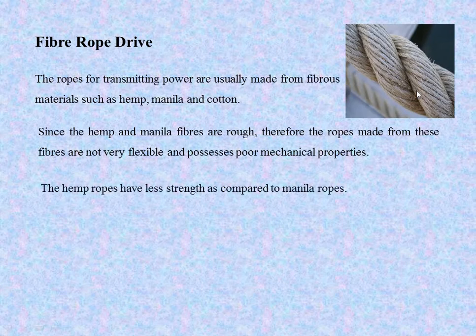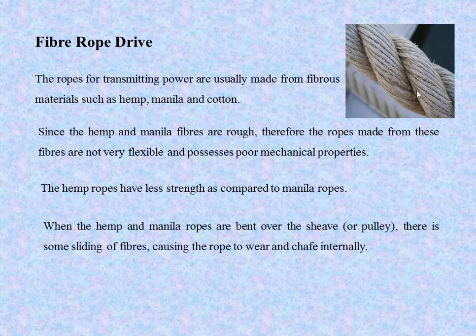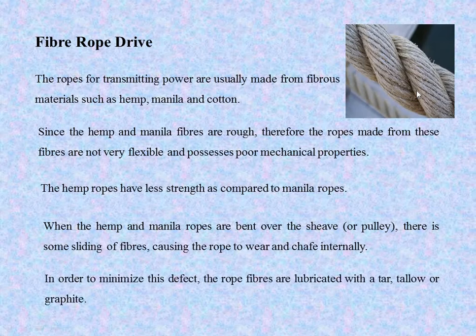The hemp ropes have less strength as compared to manila ropes. When the hemp and manila ropes are bent over the sheave or pulley, there is some sliding of fibers causing the rope to wear and change shape internally. In order to minimize this effect, the rope fibers are lubricated with tar, tallow or graphite.